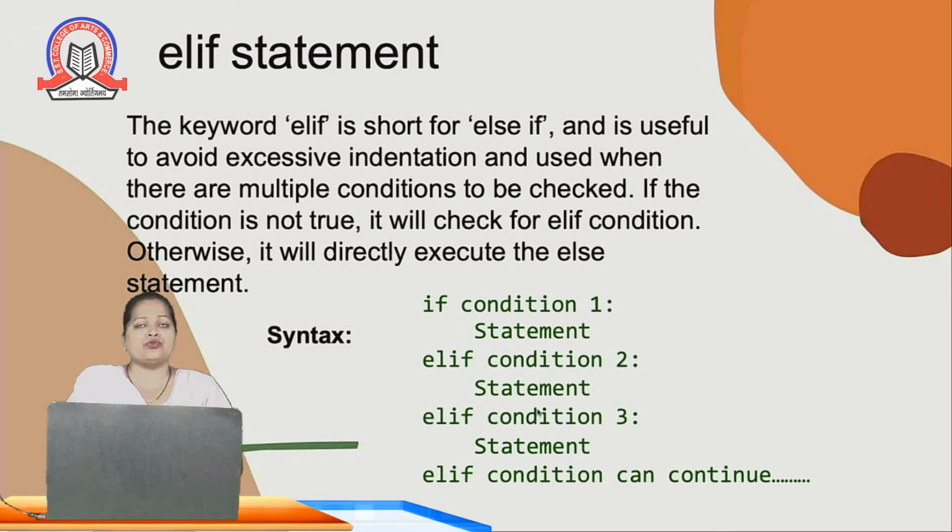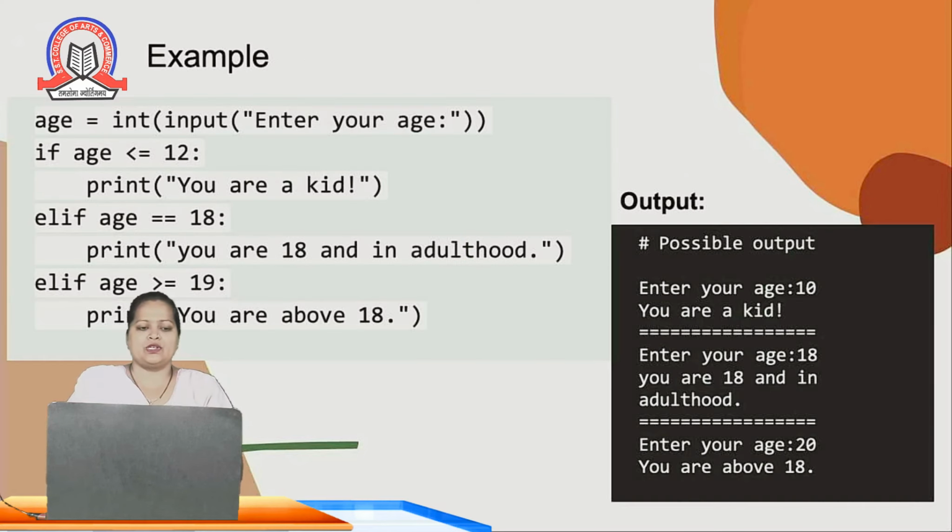That is also not true, then the compiler will check for the next condition, and so on. And if all the above conditions are not true, then the compiler will execute the else block, which we can write at the end of our if else statement. So we'll see with an example.